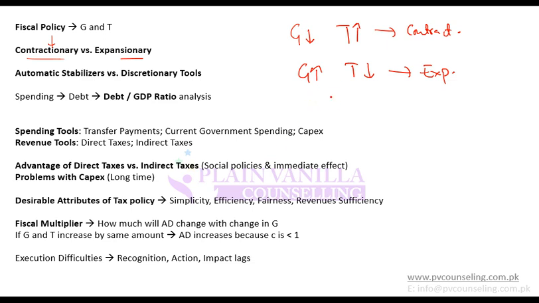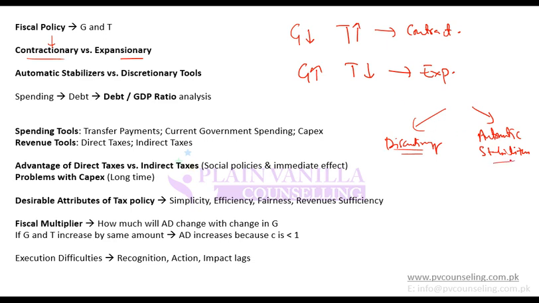Now, fiscal tools can be of two types: discretionary tools and automatic stabilizers. So, for example, government plans to build a hospital. That is at government's discretion. Government plans to make a road. That is at government's discretion. That is a discretionary tool. Maybe it does it today, maybe it does it after 1 year. So as per its discretion, it will take the decision and do it.